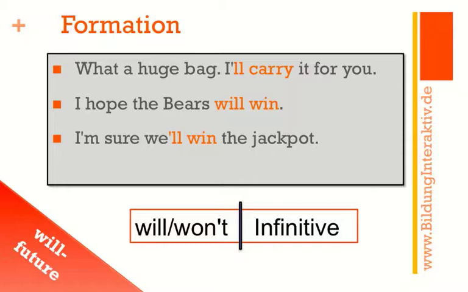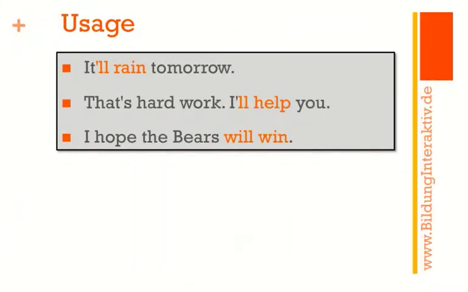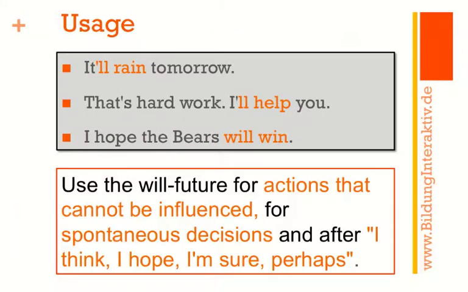Or, I'm sure we'll win the jackpot. So again, you've got the double L here, which is the short form for will, and you have will followed by the infinitive. I'm sure we'll win the jackpot. Or, it'll rain tomorrow. So much for the formation of the will future and when do you use the tense.